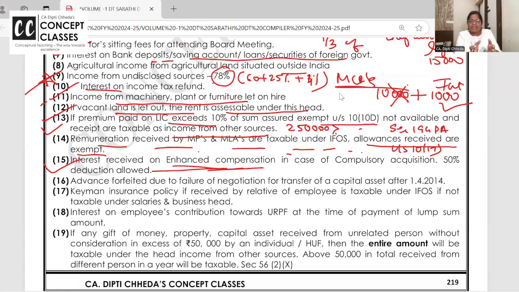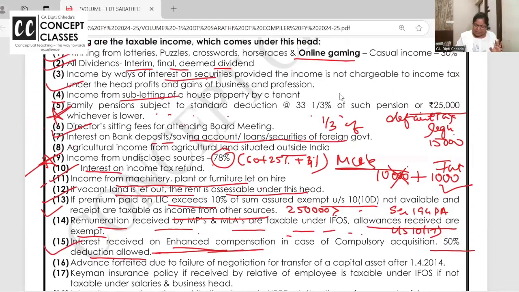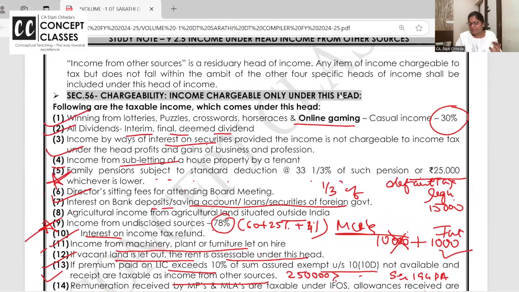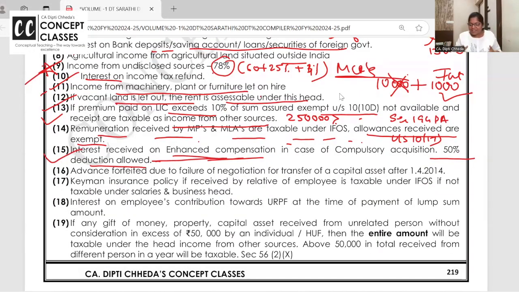Now see, enhanced compensation will come under capital gain. Your property is compulsorily acquired, sale consideration is coming. So that's capital gain. But interest on enhanced compensation will be taxable in other source, with 50% standard deduction. No one will say these are the best small pointers I'm adding, because now we are in other source. This is the 10th one shot revision lecture. You will be able to link up everything.